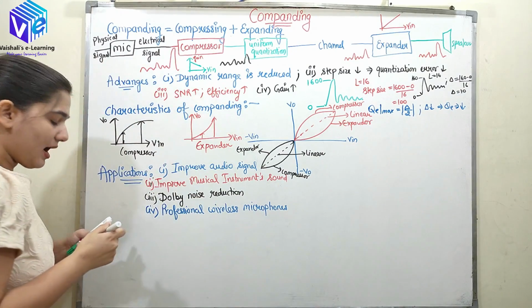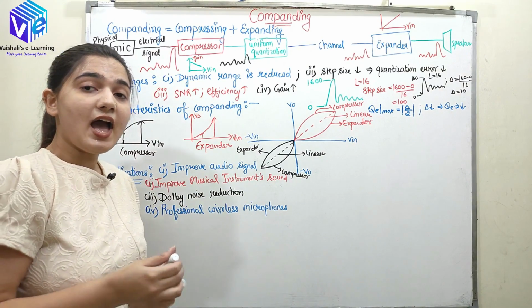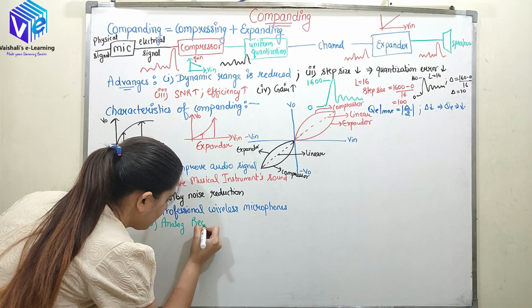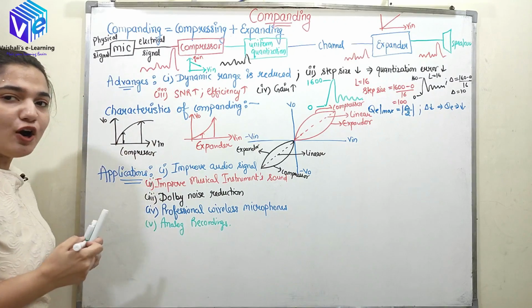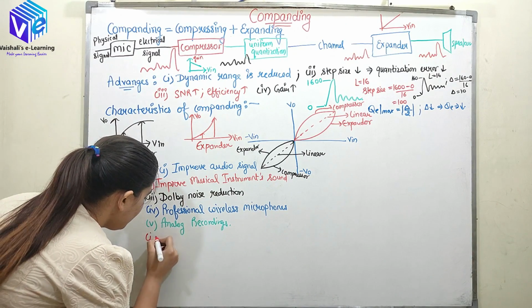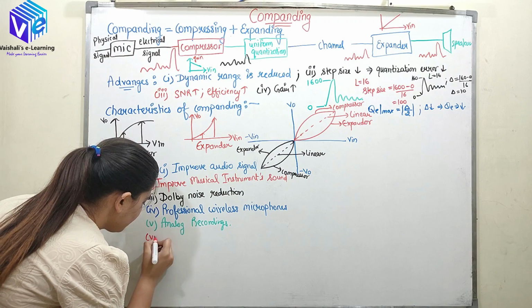After that, it is used in the analog recordings. And we all know it is used in the PCM, so for reducing the step size.